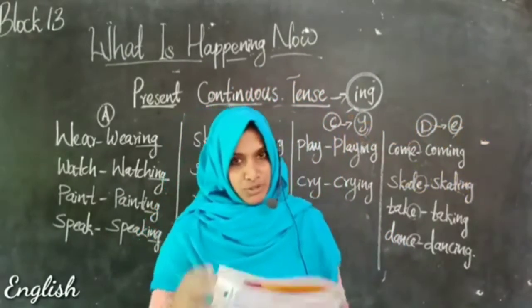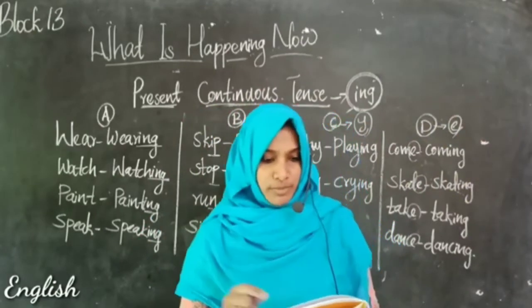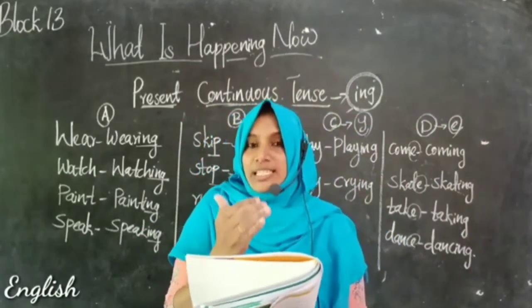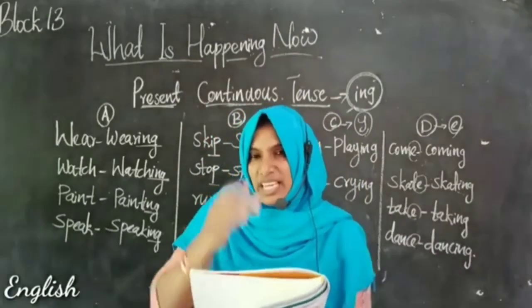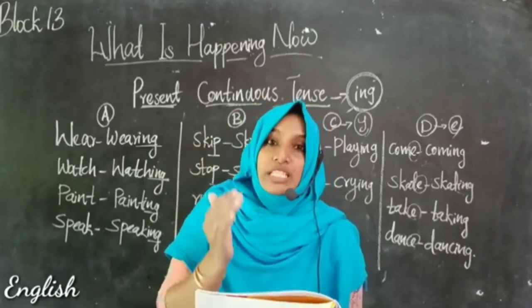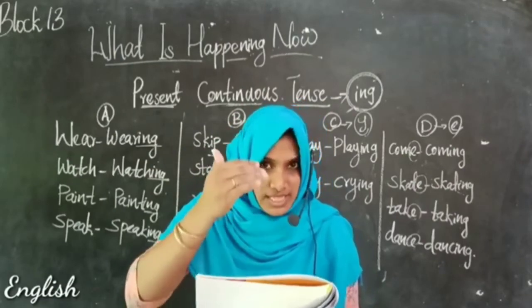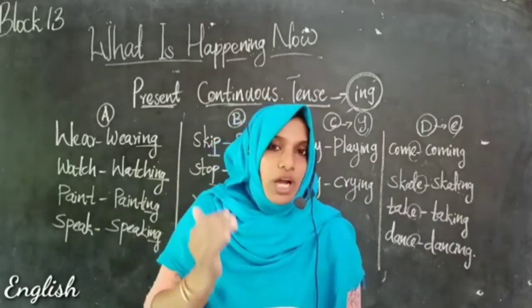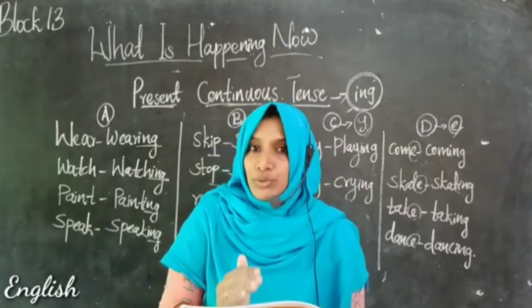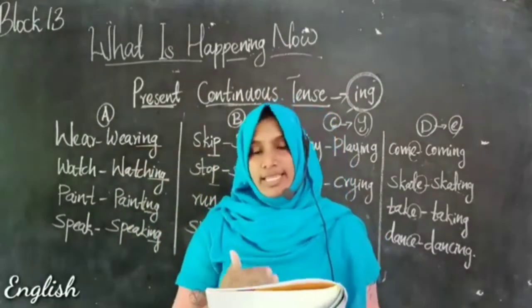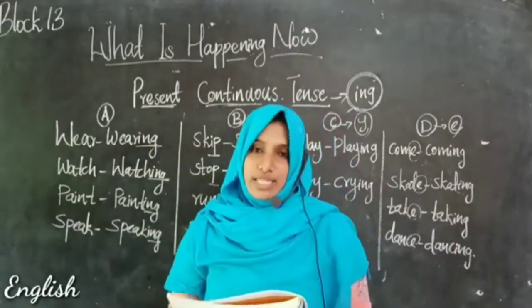Fill in the blanks. Practice question number 1. Here you have to read the sentences. Some sentences are given and some part is missing. So you have to change the words given in brackets into their present continuous form and complete the given sentence.